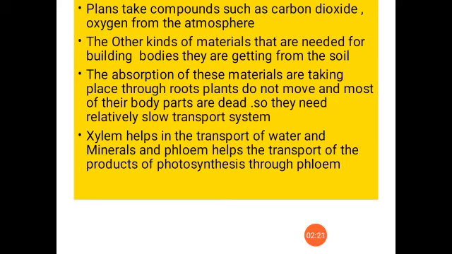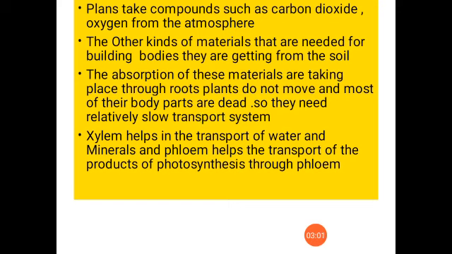In addition to that, hormones. Plants, have you heard about plant hormones? Yes, plants also have some hormones. Also some amino acids. So many things have to be transported in plants also. So generally we can say the major materials that need to be transported in plants are water and minerals, and then the food materials, and also certain amino acids, hormones, etc.